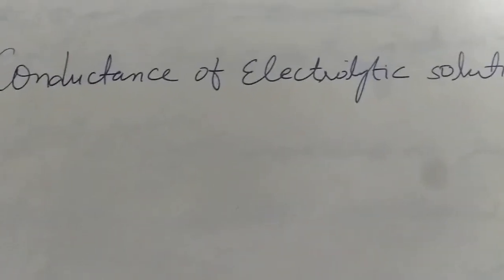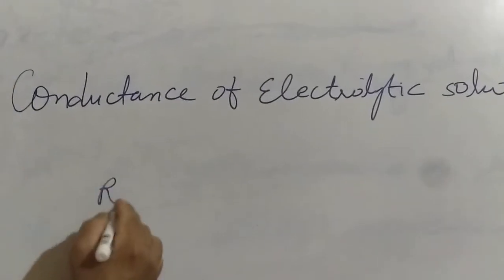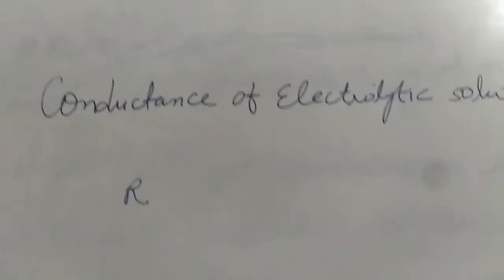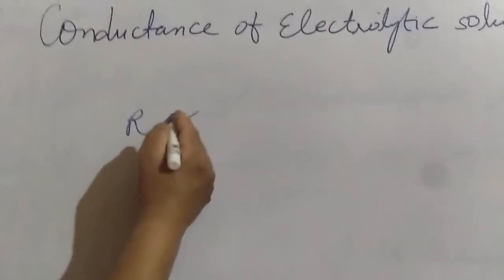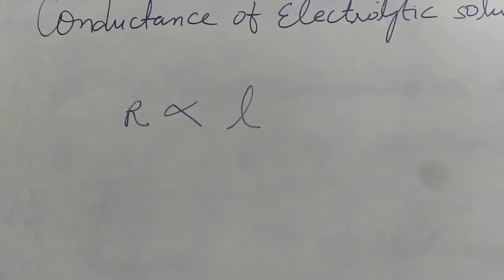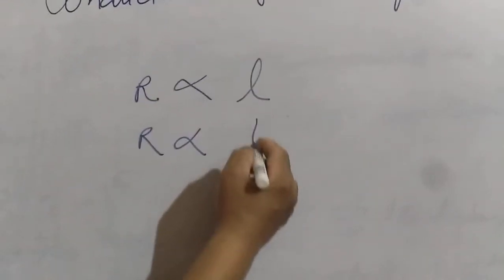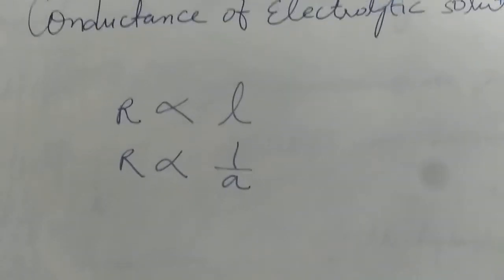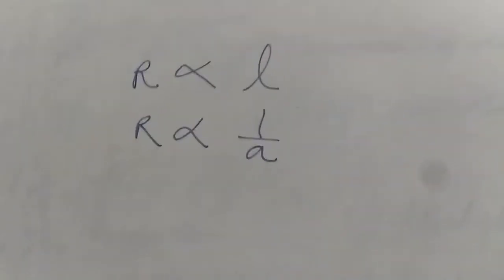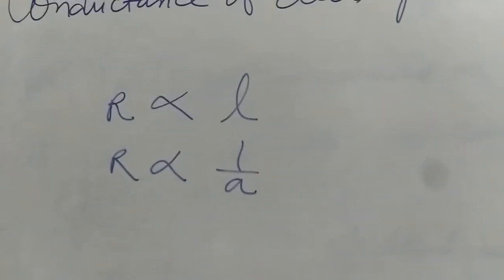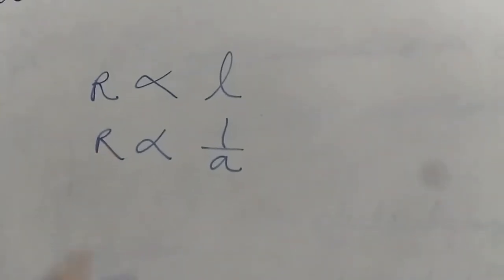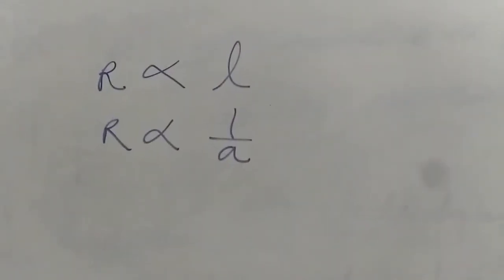Now for metallic conductors, you studied in physics in your 9th or 10th class that the resistance offered by a metallic conductor is directly proportional to the length of the conductor, and inversely proportional to the cross section area.